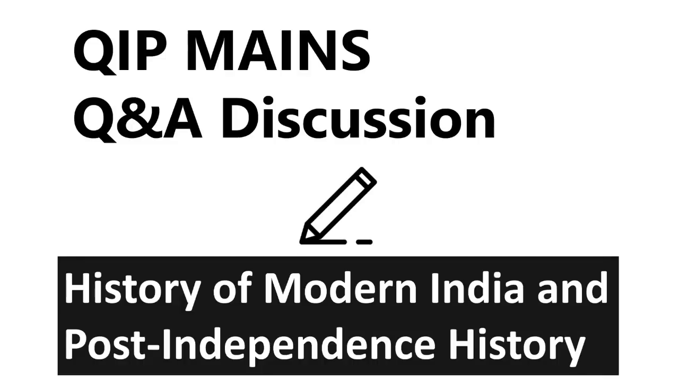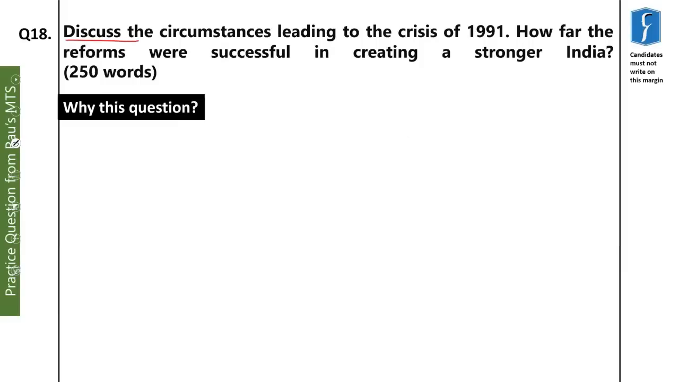In this video of UPSC Mains question and answer discussion, we are going to discuss a question on the history of modern India and post-independence history. The first question which we are going to take up reads: discuss the circumstances leading to the crisis of 1991, the economic crisis it was, and how far the reforms were successful in creating a stronger India. First question is, why have we chosen this question?